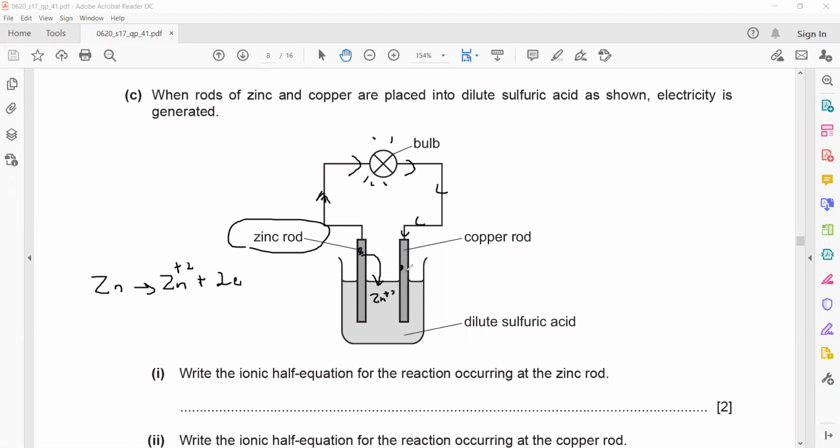So the majority of the electrons will be on the other side now. The electrons are negative, and what are the positive ions present? Because it is sulfuric acid, there are hydrogen ions and sulfate ions. So positive ions are attracted towards the electrons. Which one is a less reactive positive ion, zinc or hydrogen?